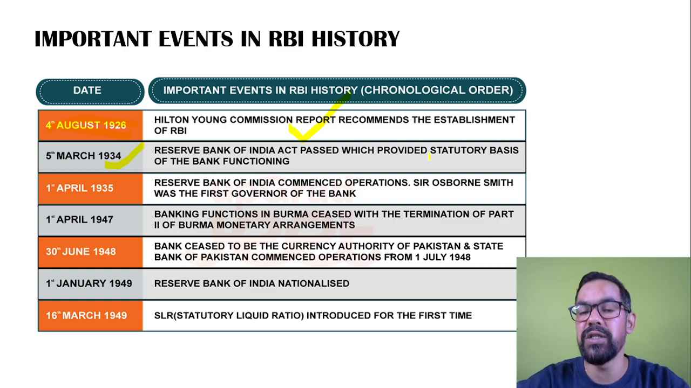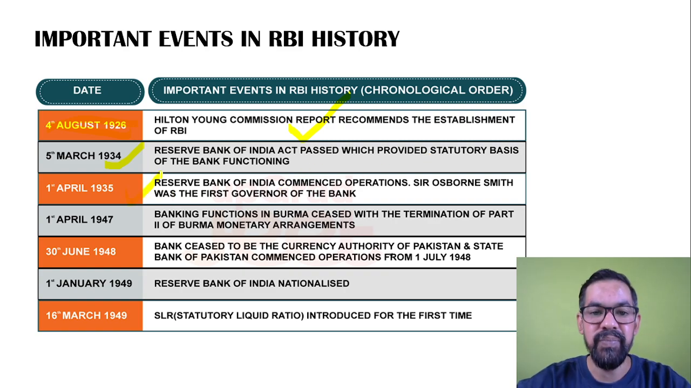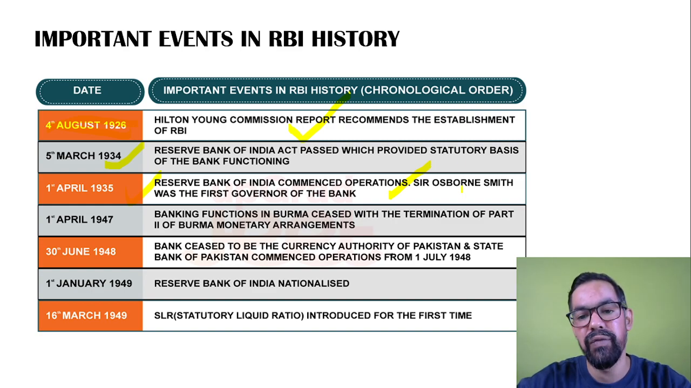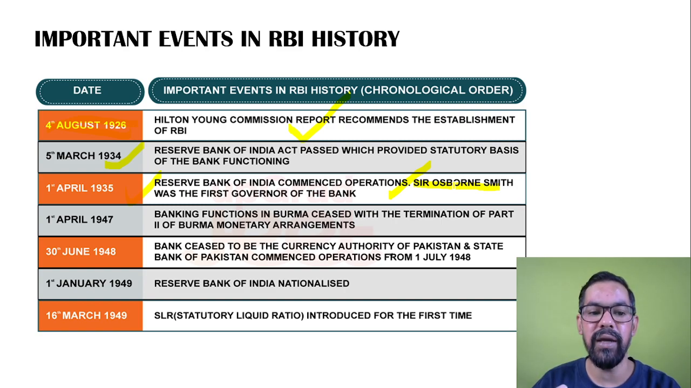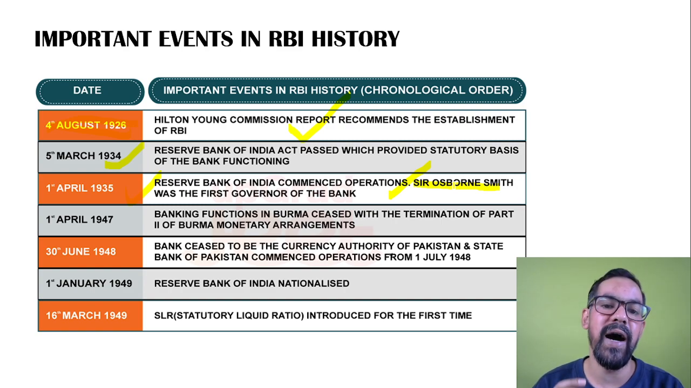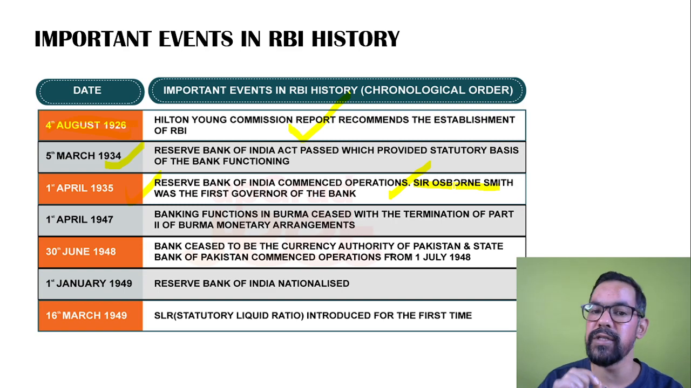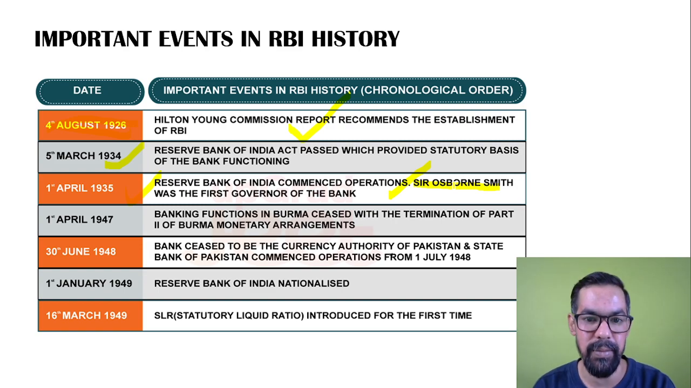Okay, and it was passed on 5th of March 1934. 1st of April 1935, finally that date came, and the Reserve Bank of India was established, being a central bank. And first time, if you talk about the first governor of RBI, so that time when we created RBI as a central bank on the 1st of April 1935, the governor of RBI was Sir Osborne Smith. So Sir Osborne Smith was the first governor of Reserve Bank of India.